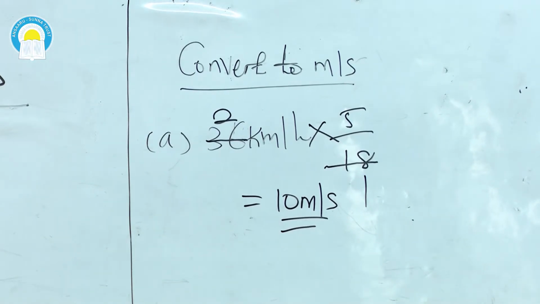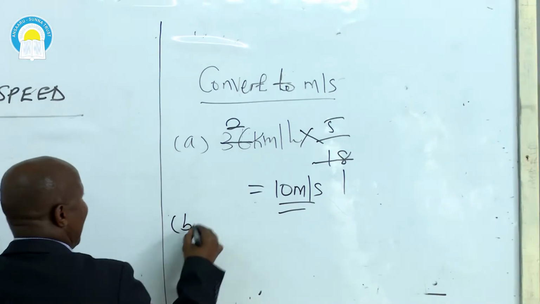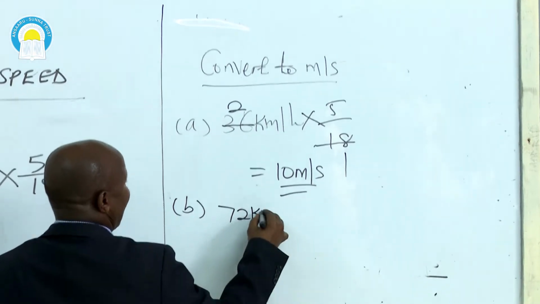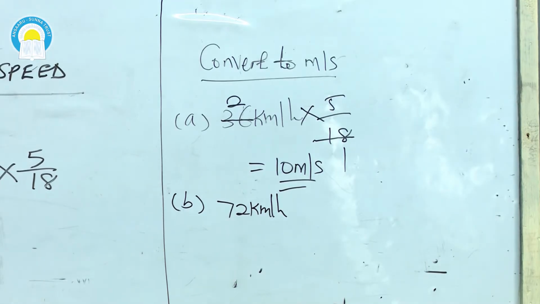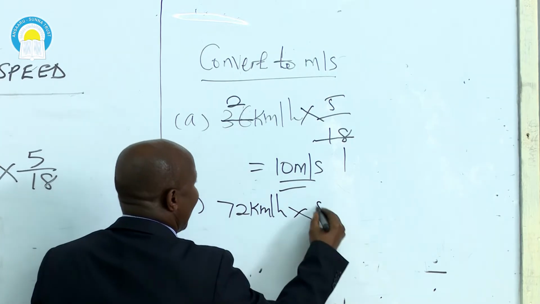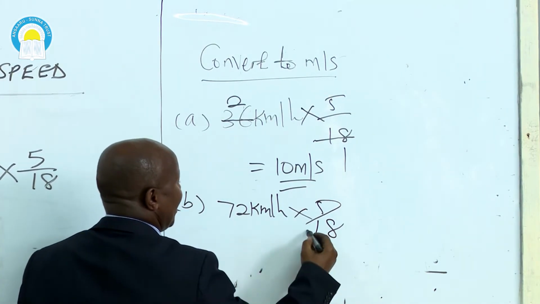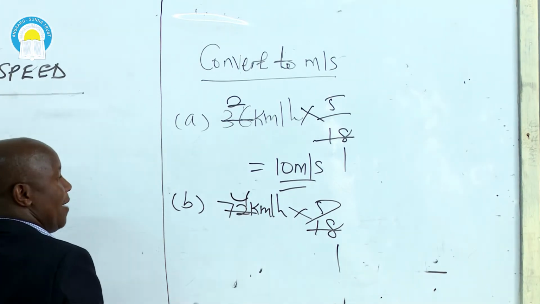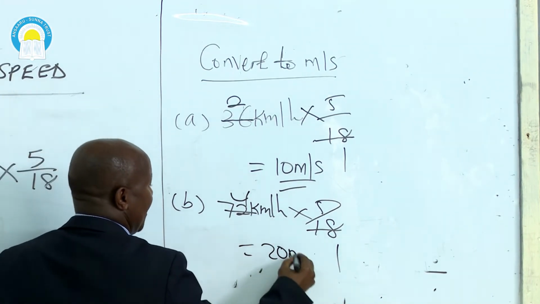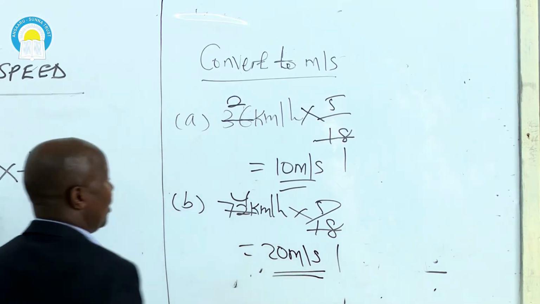Another example, example B, we have 72 kilometers per hour. Converting 72 kilometers per hour to meters per second. Again, multiply by 5 over 18. By 18 it goes 1 time, by 18 here is 4 times. 4 times 5, class, is only 20 meters per second.